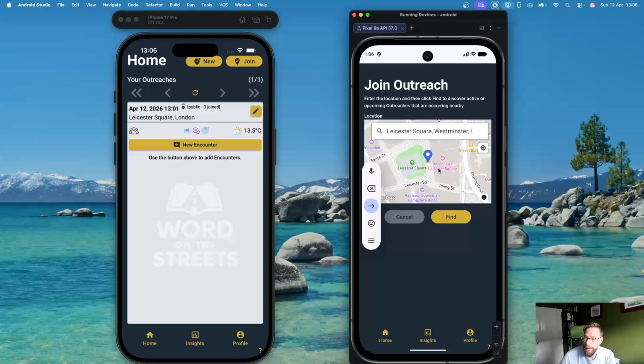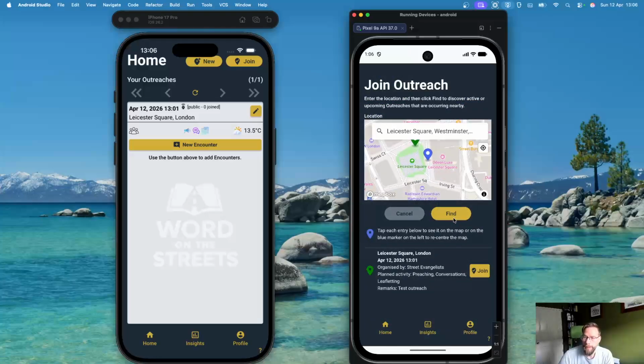Now by default, the little map puts that location slightly on the eastern side of Leicester Square. So not exactly where that outreach is, but that should be fine. Now we can click find. And there we go. The app has located that there is an outreach very close by. The blue location marker is where the address was by default when the person was looking for it, and the green marker is where the outreach is located.